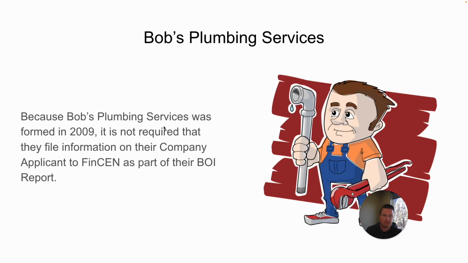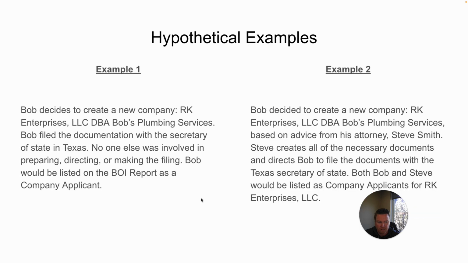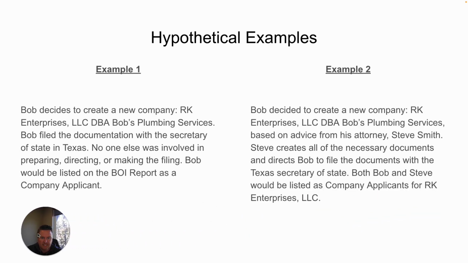So let's go to Bob's Plumbing Services. Because Bob's Plumbing Service was formed in 2009, it is not required. They do not need to include information on their company applicant to FinCEN as part of their BOI report. But let's go into a hypothetical example. Let's just assume that Bob's Plumbing Service was actually created in 2024.